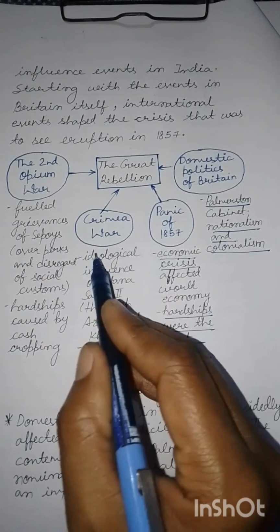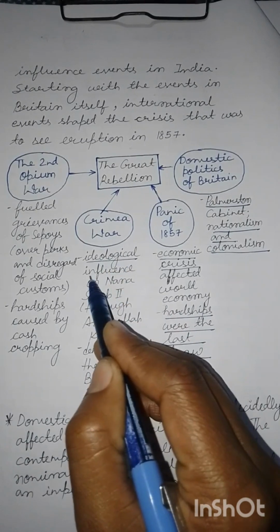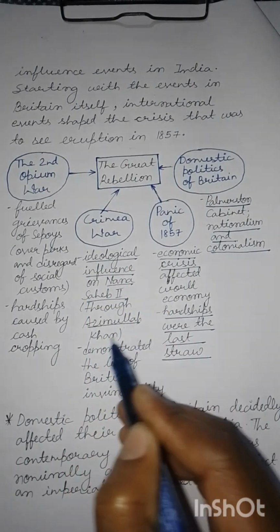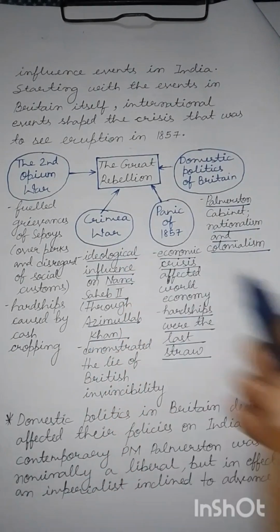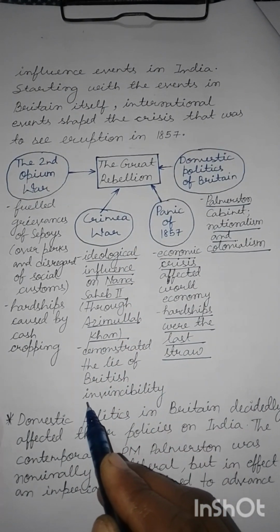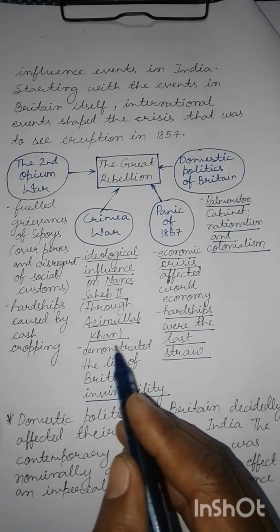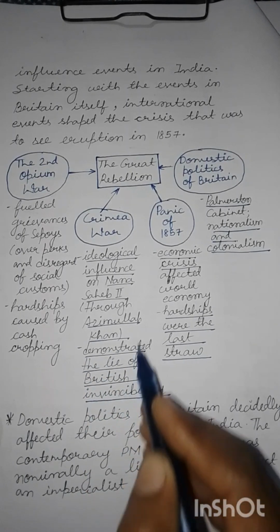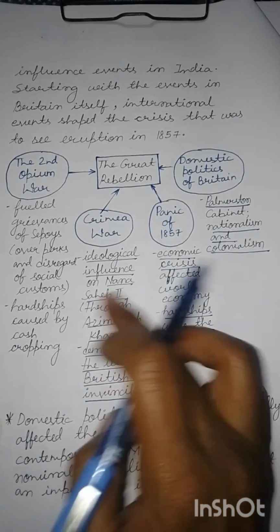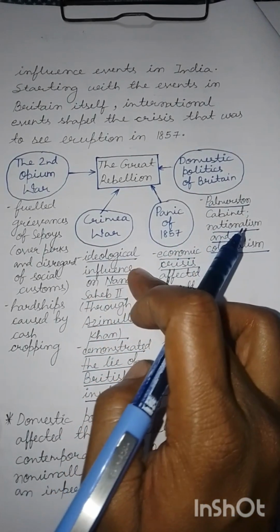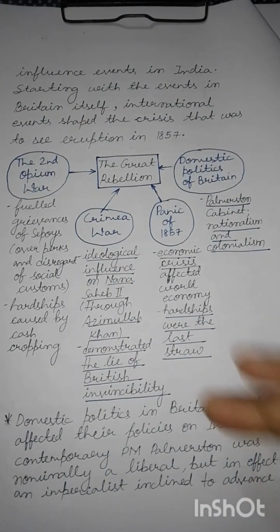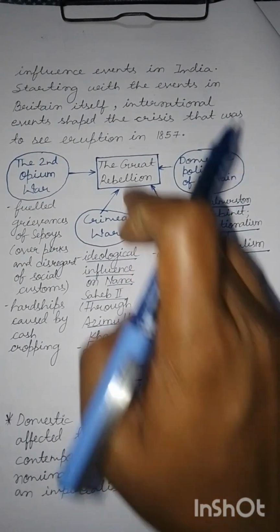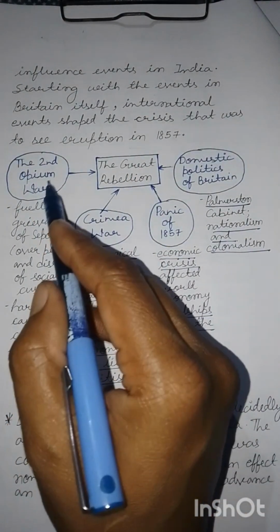Taking up the Crimean War, it ideologically influenced Indians because Nana Sahab's advisor Azimullah Khan was already present in Crimea. He had observed British vulnerabilities. This war had demonstrated the lie of British invincibility, which was observed by Azimullah Khan, an advisor to Nana Sahab II. And we can make this connection through Azimullah Khan. The Crimean War influenced the Great Rebellion of 1857.